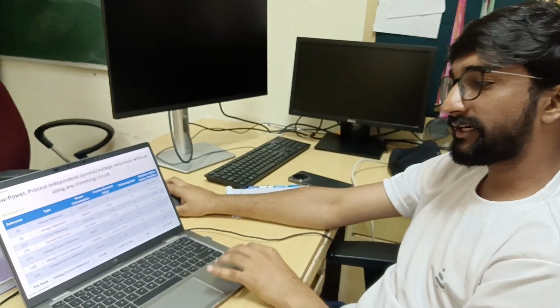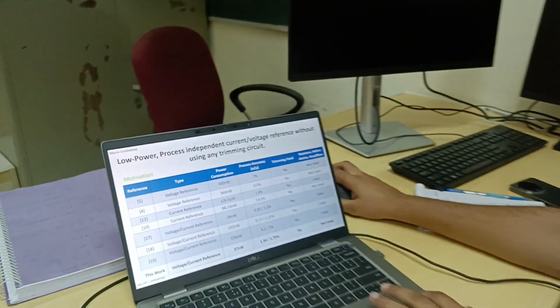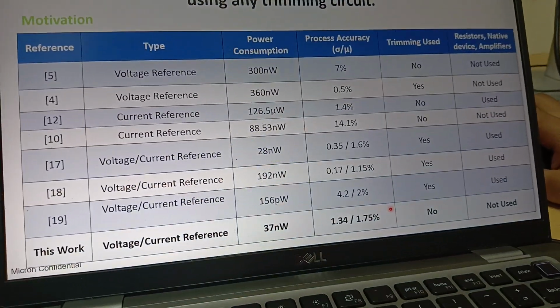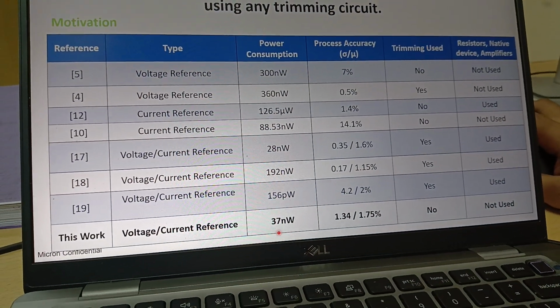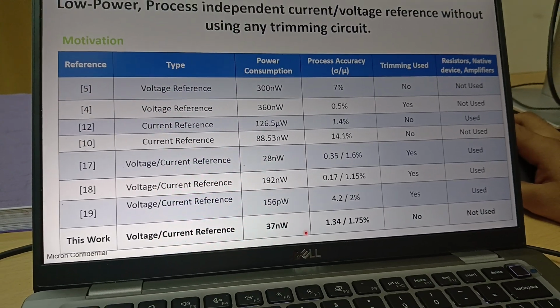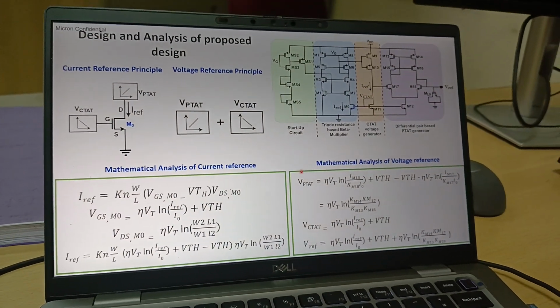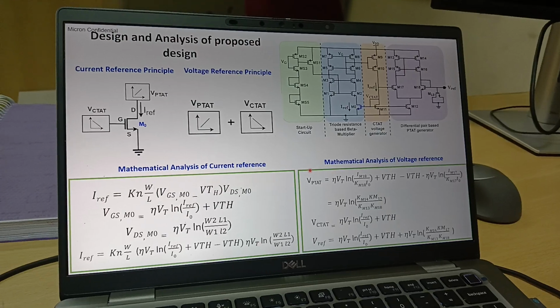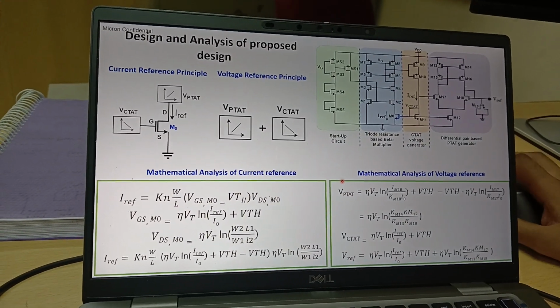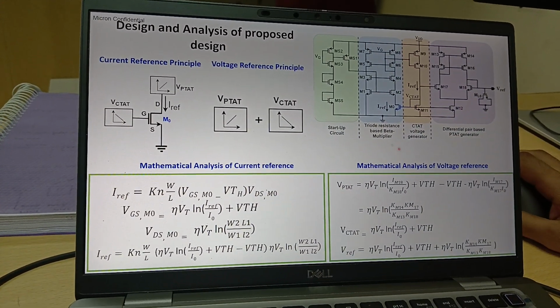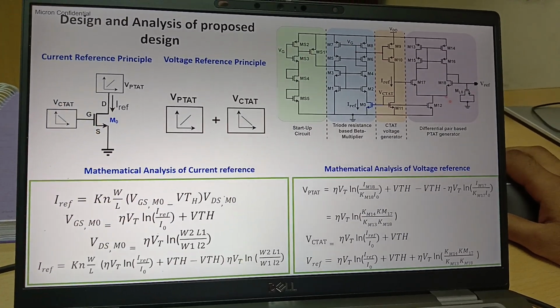So for a cost-effective circuit, trimming is not needed, and at the same time we are able to achieve process accuracy up to a certain range, and the power consumption we are getting is very good, at 37 nanowatt. Now I'm talking about the design that we built. This design is all about voltage and current reference. We are building voltage and current reference into a single block.